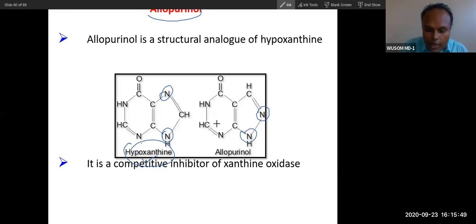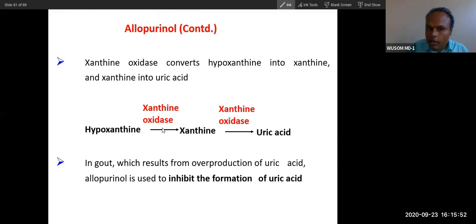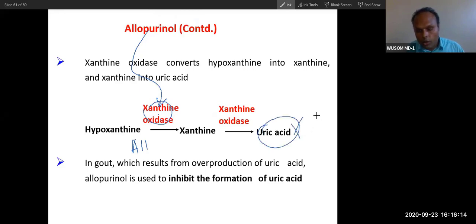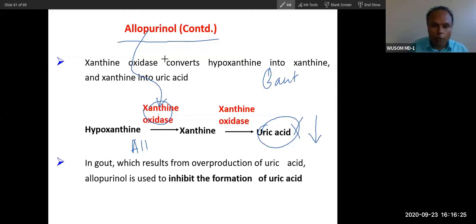Because of these differences, allopurinol will bind with this enzyme, xanthine oxidase, and it will not allow hypoxanthine to bind. When allopurinol does not allow hypoxanthine to bind xanthine oxidase, what will happen? Uric acid will not be produced, so uric acid will become low. So allopurinol is a treatment for hyperuricemia or gout. This is a xanthine oxidase inhibitor.